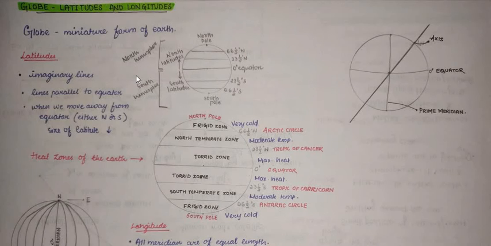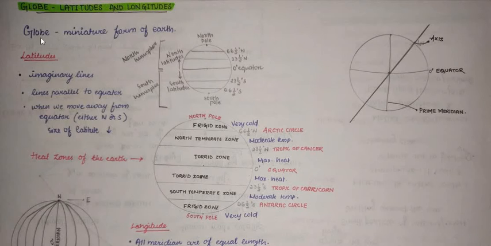Here is chapter 2 of class 6 geography NCERT, that is the Globe, Latitude and Longitude. Globe is the miniature form of the earth. In ancient times, when people found difficulty in locating places, they made imaginary lines, which are known as latitude and longitude. First, we will know about latitude.